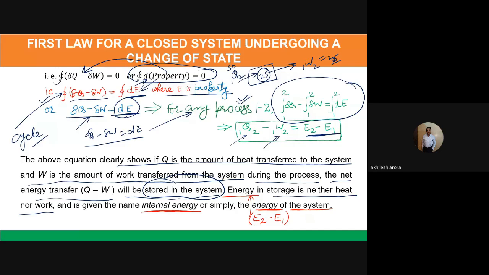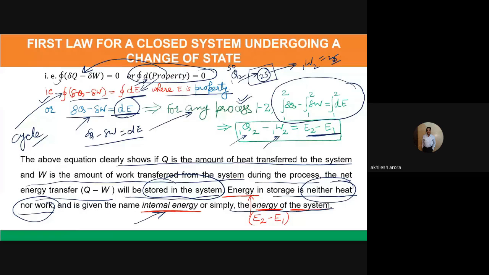You should always keep those points in mind: work is energy in transition, heat transfer is energy in transition. Here, the energy which is now stored within the system boundary is not in transition, it is stored energy. This stored energy is neither work nor heat, and is given another name, which is known as internal energy, or simply energy of the system.